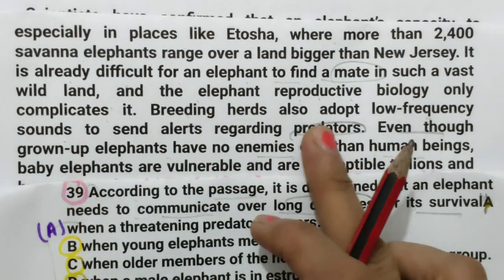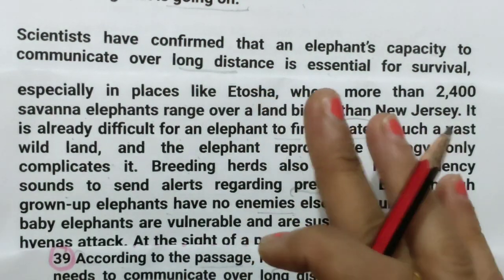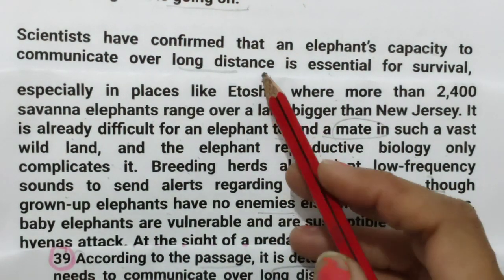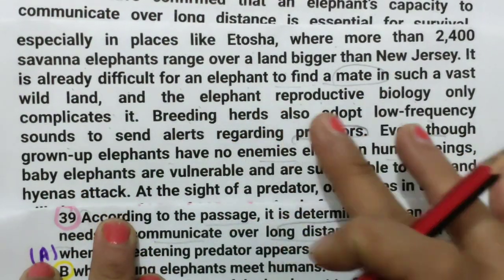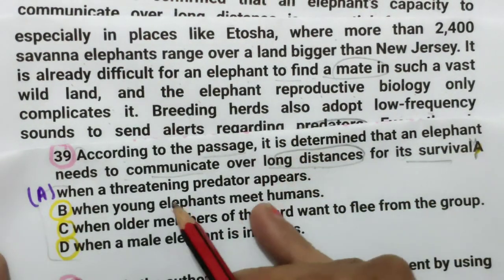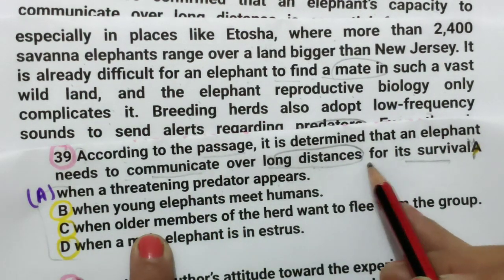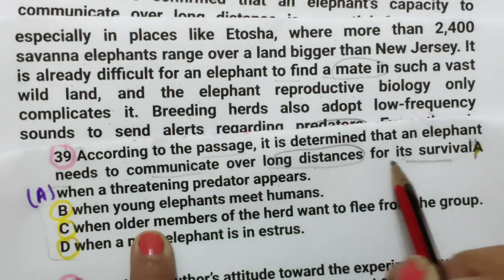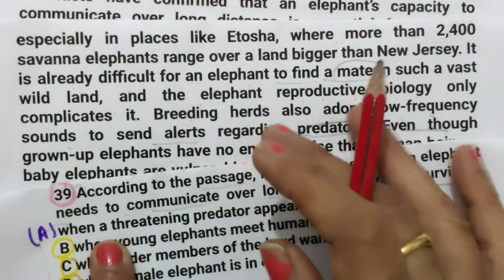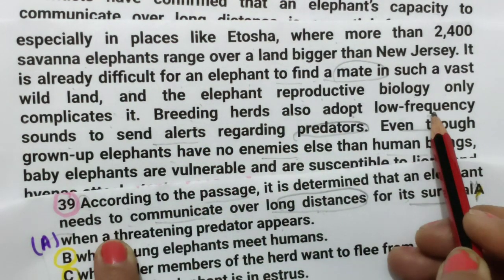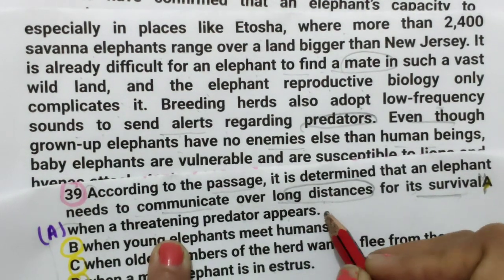Okay, so the full paragraph we have already read, and this paragraph was starting. This was the location. We have got the statement location over here, but the answer is spread over this paragraph. So let's read the options and then we will decide. When a threatening predator appears, needs to communicate over long distances for its survival. For its survival, I think they are talking about when a threatening predator appears. So to send alerts, they also adopt low frequency sounds to send alerts regarding predators. When a threatening predator appears, so this I can select.